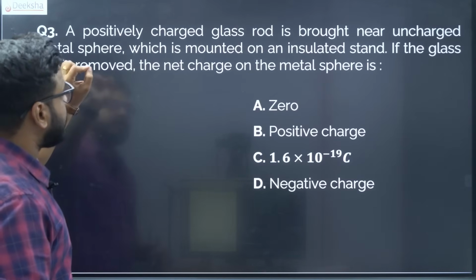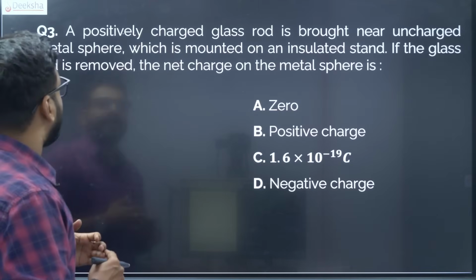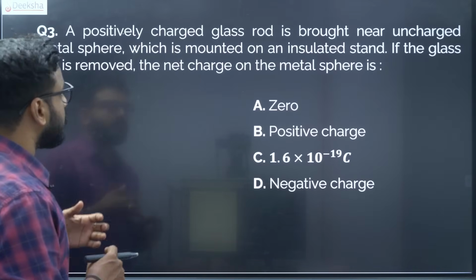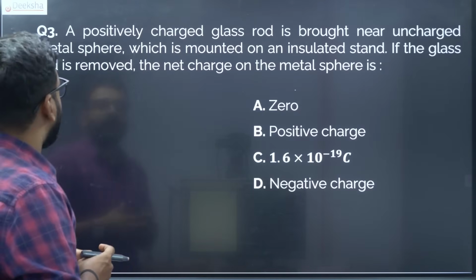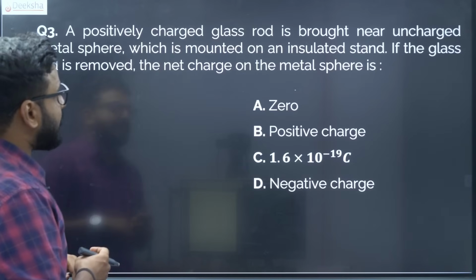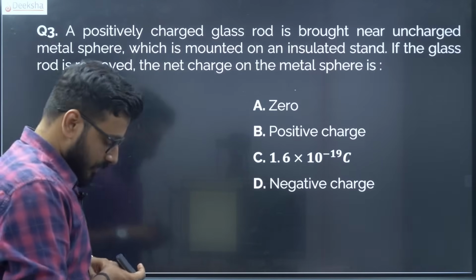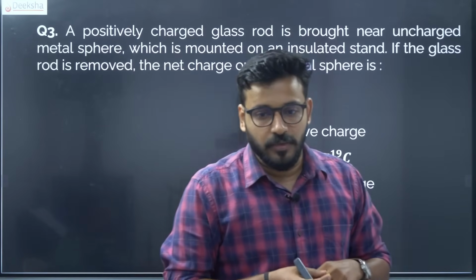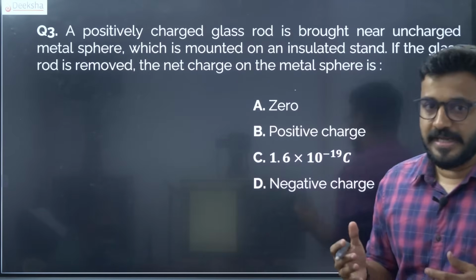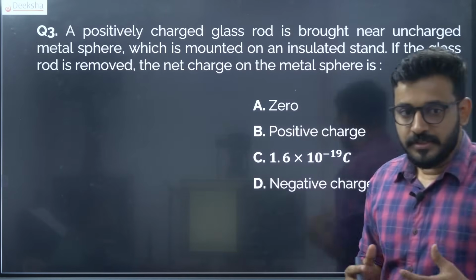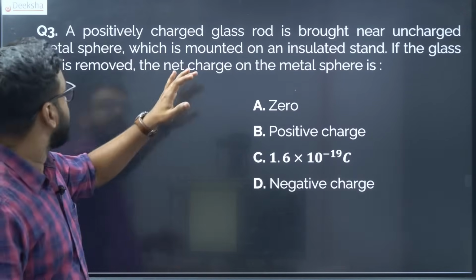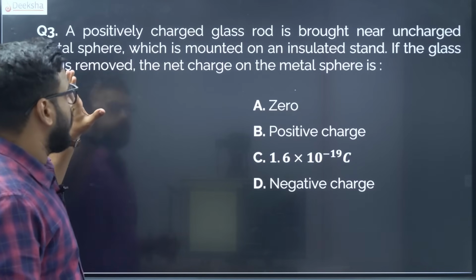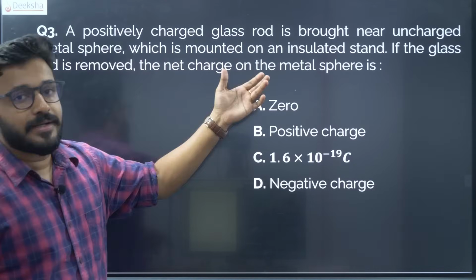So a positively charged glass rod is brought near an uncharged metal sphere which is mounted on an insulated stand.